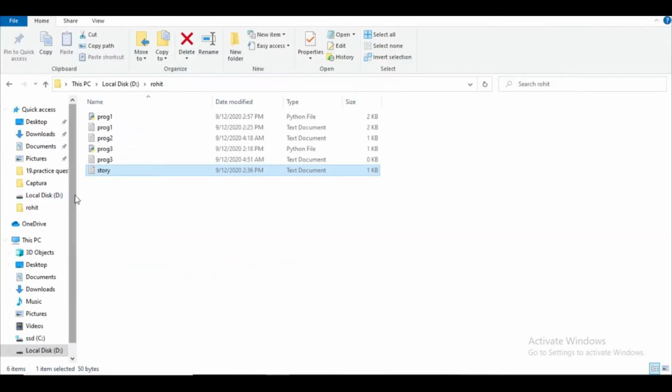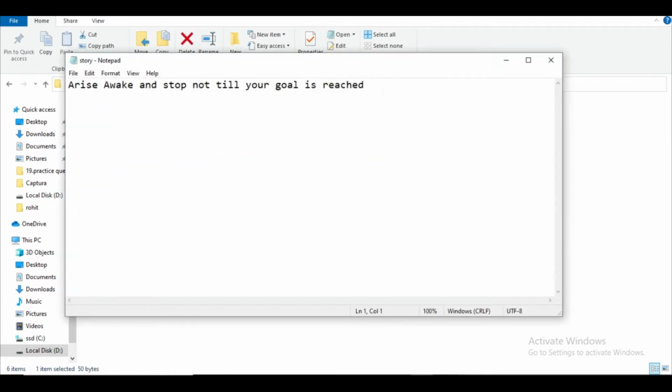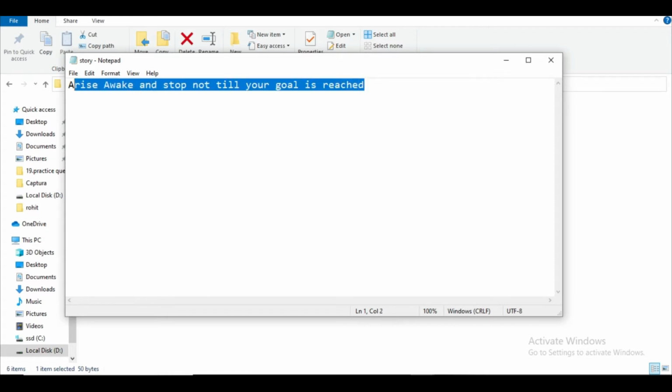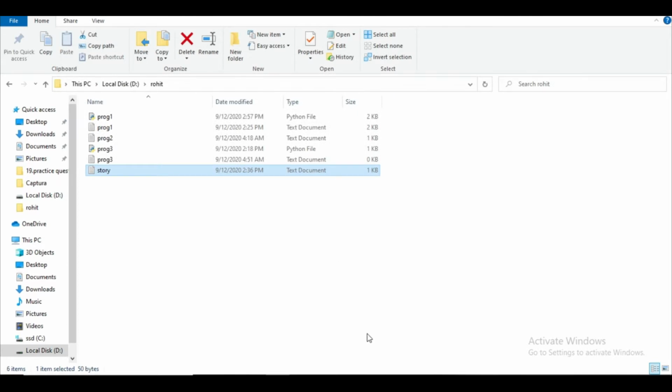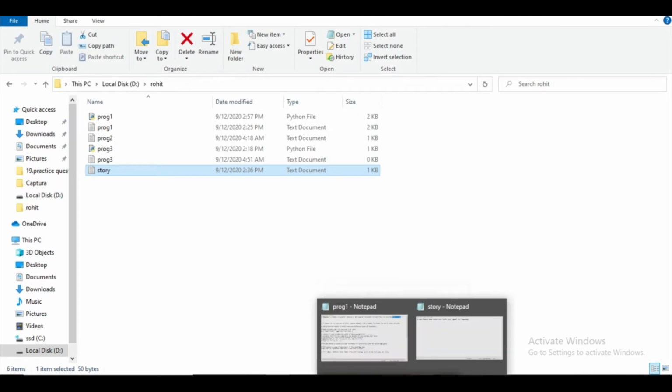So in our computer there is a file called story.txt and inside this one I have written something. Now here in our problem definition, the first part is we have to find the number of occurrences of each character. For example, how many times capital H is occurring, how many times small h is occurring. First thing is that, and the second thing is I need to find the size of this file. So this is the problem definition.